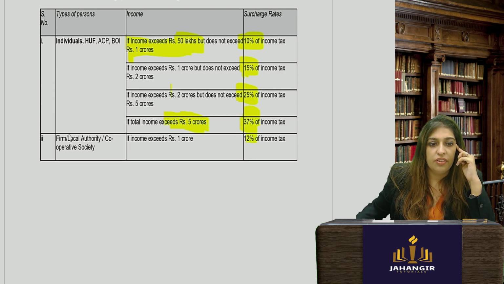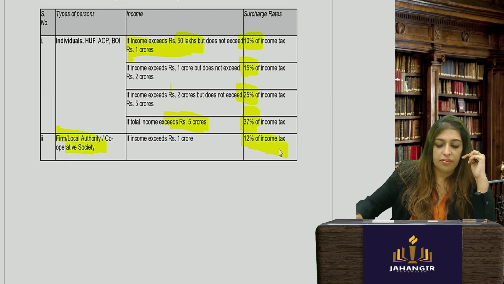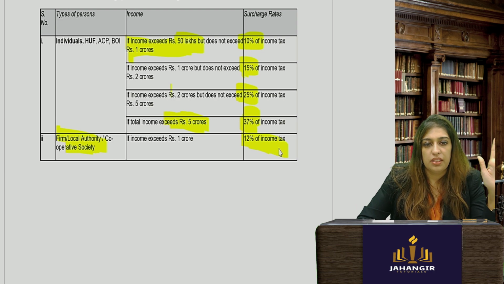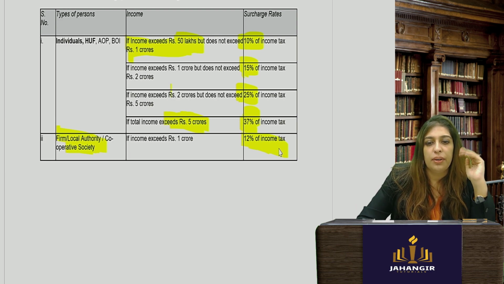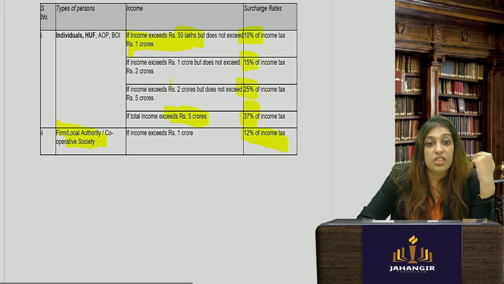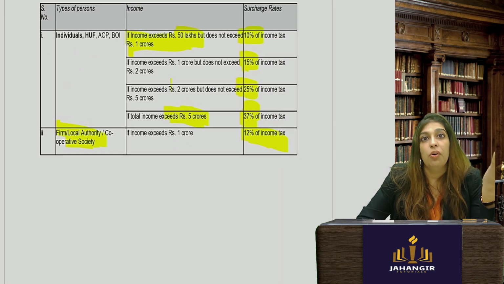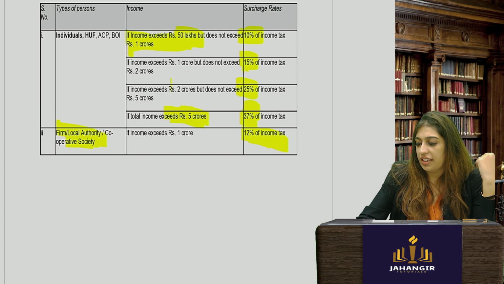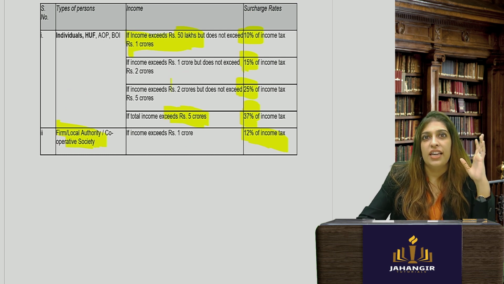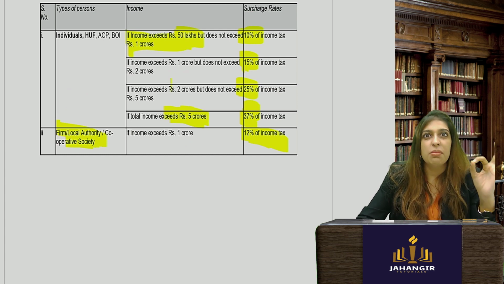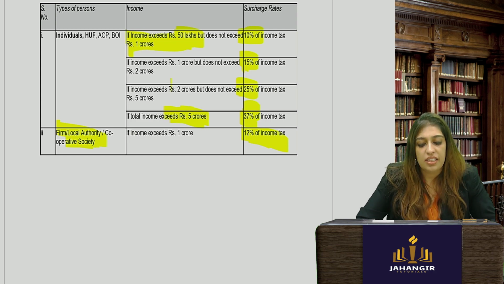Okay, if it is a firm, local authority, cooperative society, 12%. Got it? Remember this. So 12% you will remember as is. For individuals, you will have to remember 10, 15, 25, 37. 37 is if you are earning more than 5 crores. I hope all of us have this tax surcharge applicable of 37%. That means you are earning yearly 5 crore rupees.